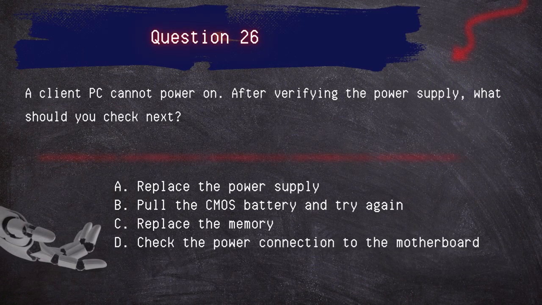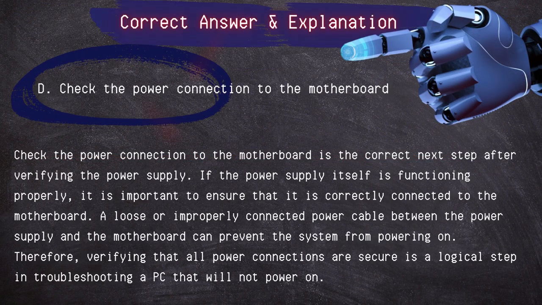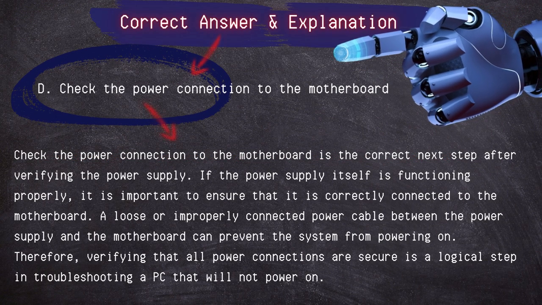Question 26. The client PC cannot power on. After verifying the power supply, what should you check next? Replace the power supply. Pull the CMOS battery and try again. Replace the memory. Check the power connections to the motherboard. Correct answer: check the power connections to the motherboard.